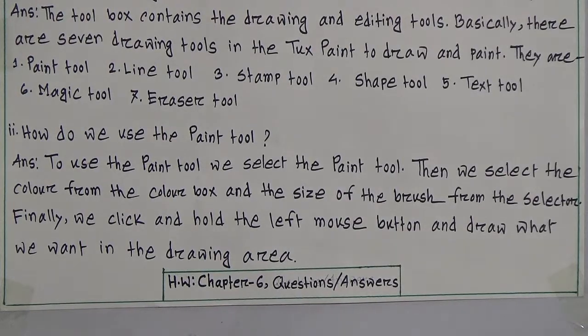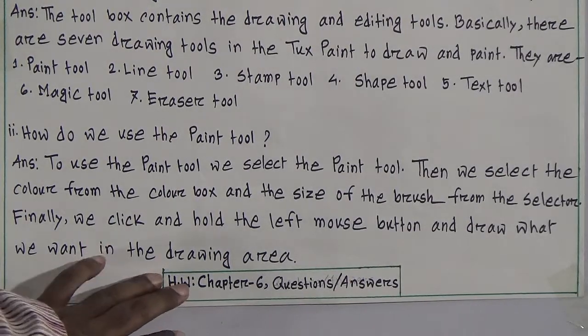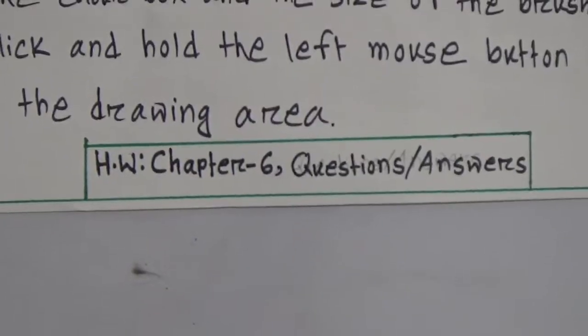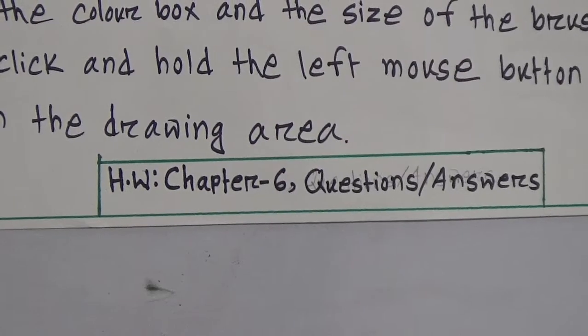Dear students, look here. I have given your SW. Your SW is chapter 6, question and answer. That means only 2 questions and answers I have given. You will do this in your SW.